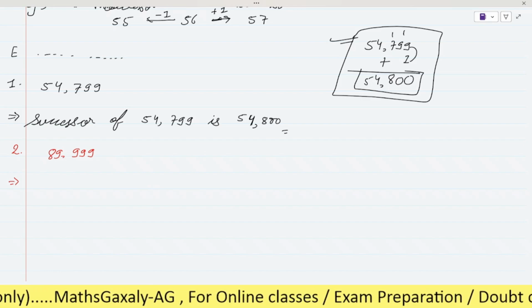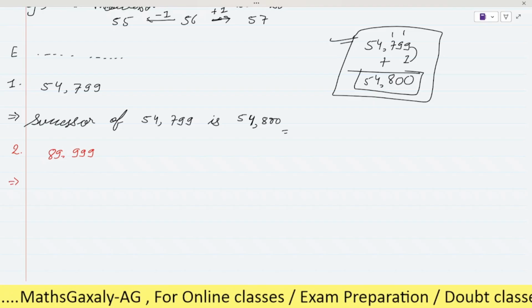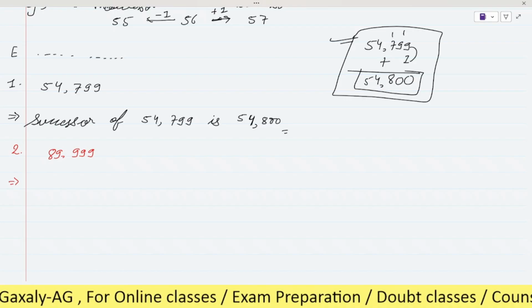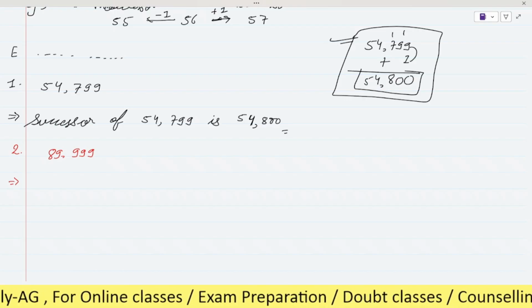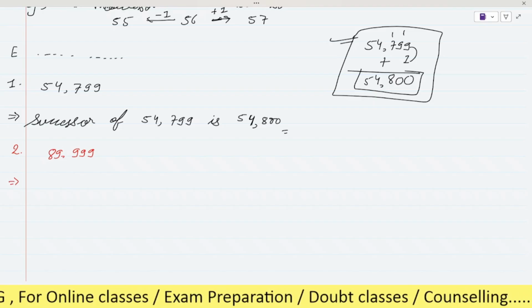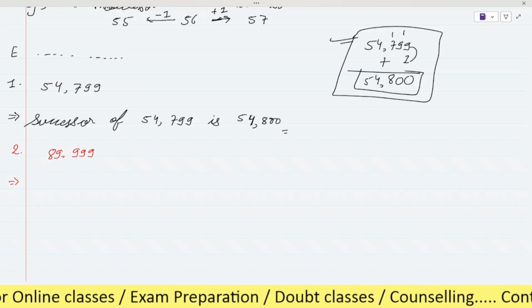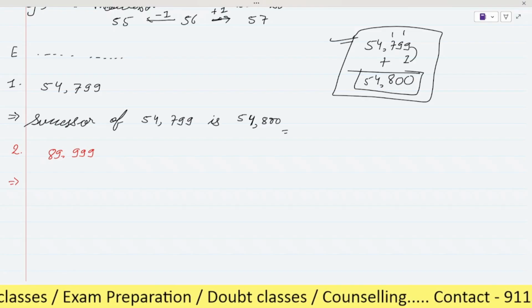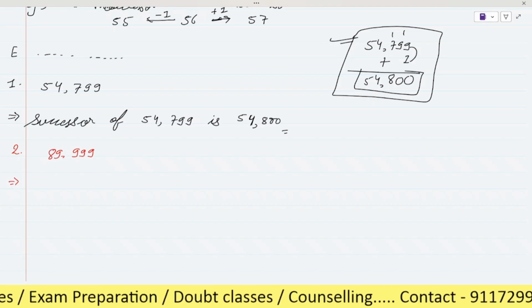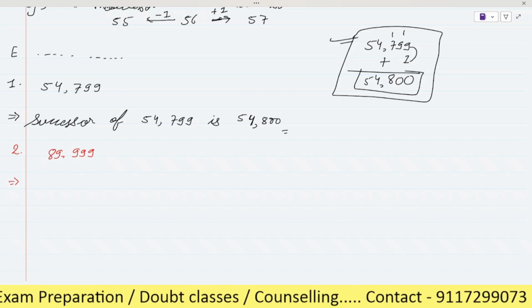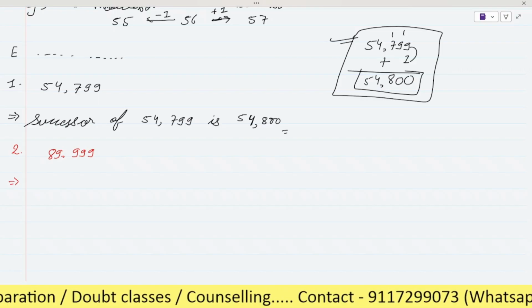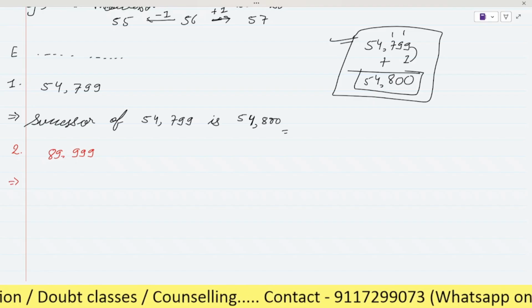Sir, 89,999. You have to just do +1. So what will you get? This 9,999 will become 1,000. So 89,000 plus 1,000 will be 90,000. 90,000. Very good, है ना? It will be only 90,000.